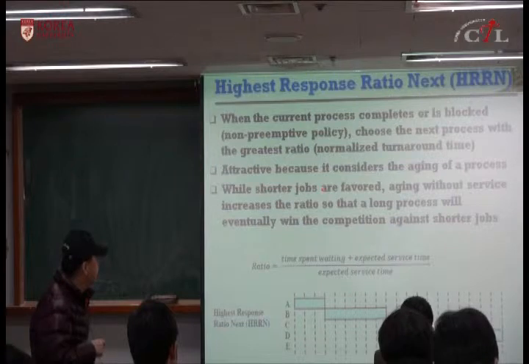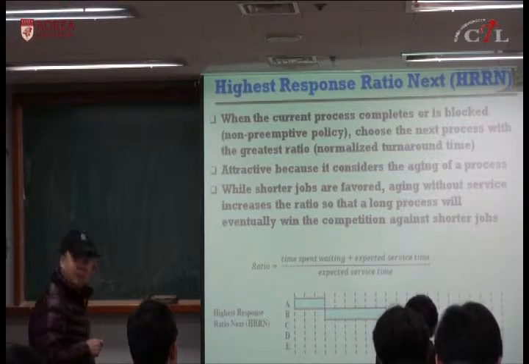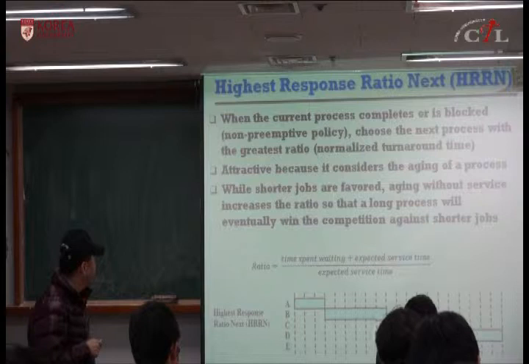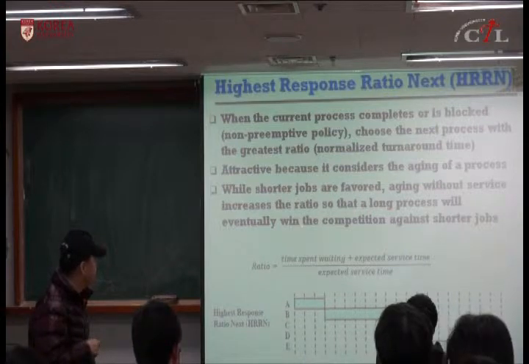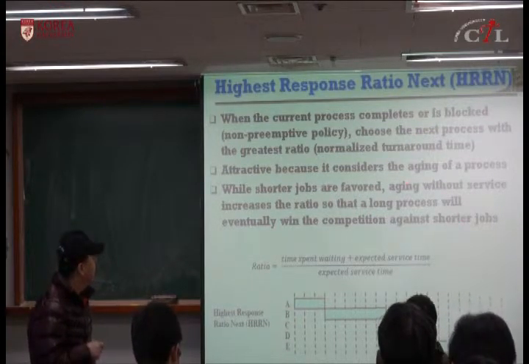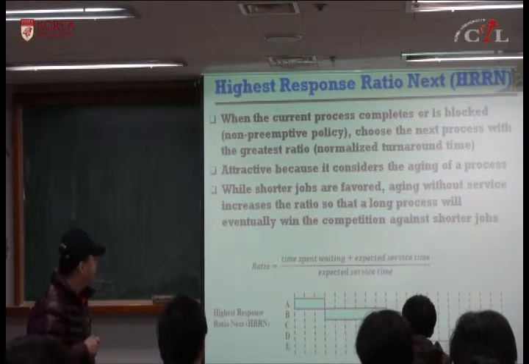Because it's considering the aging of process, eventually the longer process will get scheduled and there is no starvation problem. So why are shorter jobs favored? Aging without service increases the ratio so that the long process will eventually win the competition against shorter jobs. That's the highest response ratio next algorithm. Okay?